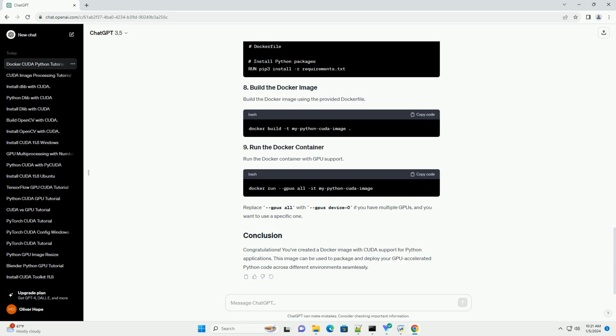Copy your Python application files into the Docker image. Install any required Python packages for your application using pip. Build the Docker image using the provided Dockerfile. Run the Docker container with GPU support.